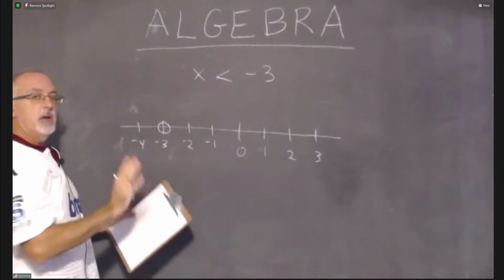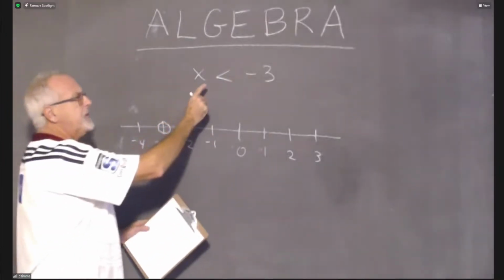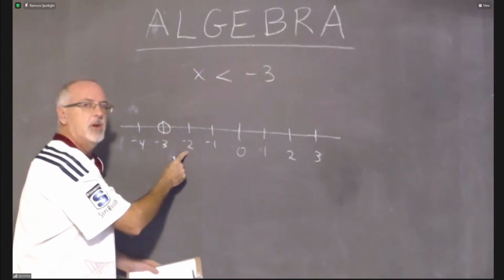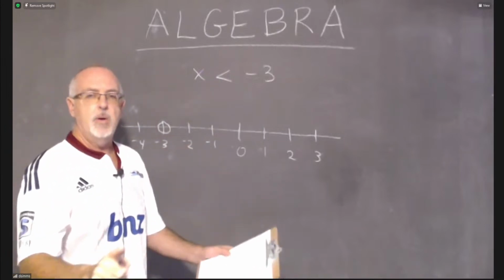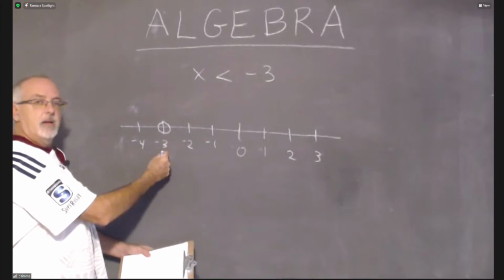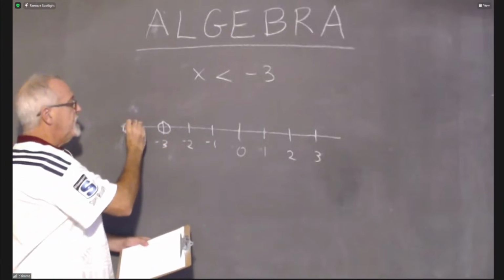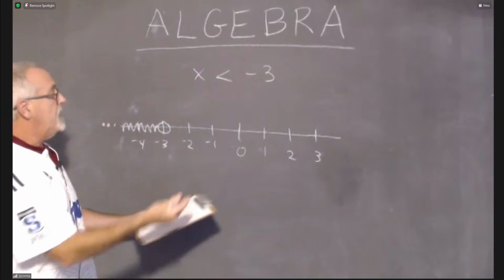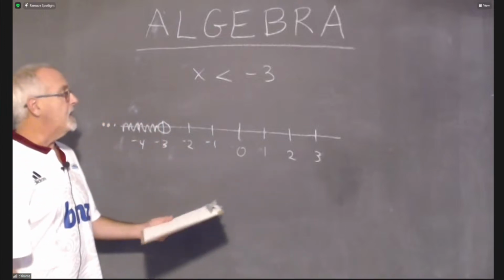It's less than -3. And now be careful, because it could be tempting, when looking for numbers that are less than -3, to think -2 must be less than -3. But no, the numbers that are less than -3 are over here. So we're shading on this side. And we put ... to show that it keeps going. I have graphed x less than -3.